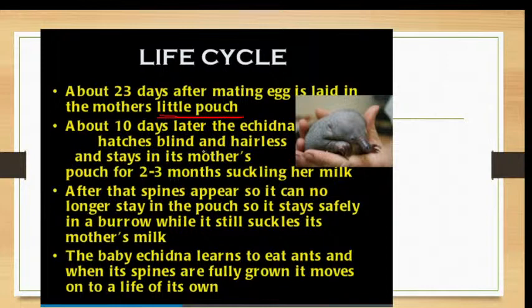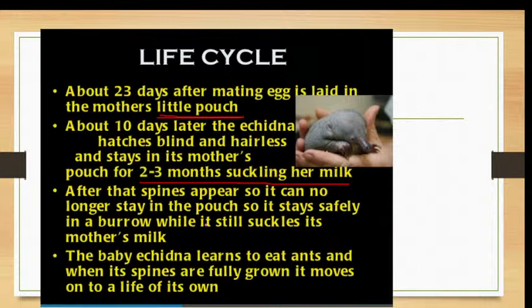Then, about 10 days later, the echidna hatches blind. It is very small and hairless, and it is kept in the temporary pouch for 2 to 3 months. After that, the spines will appear. When the spines start growing, they will prick the mother's body, so the babies will be put in the burrow.